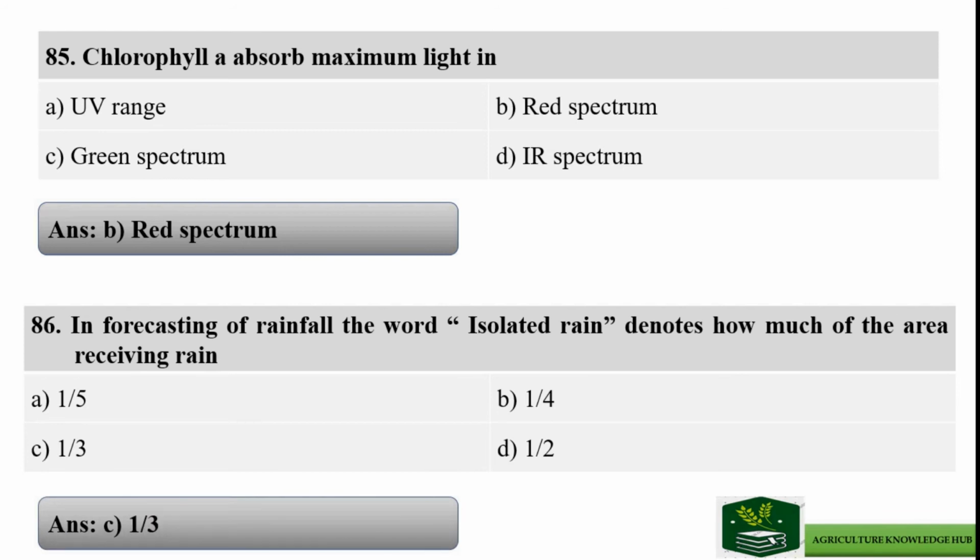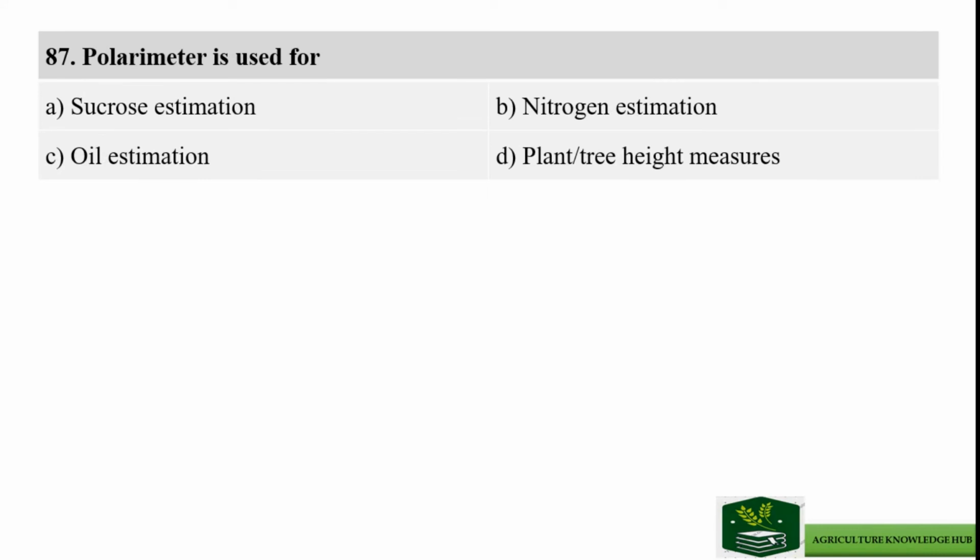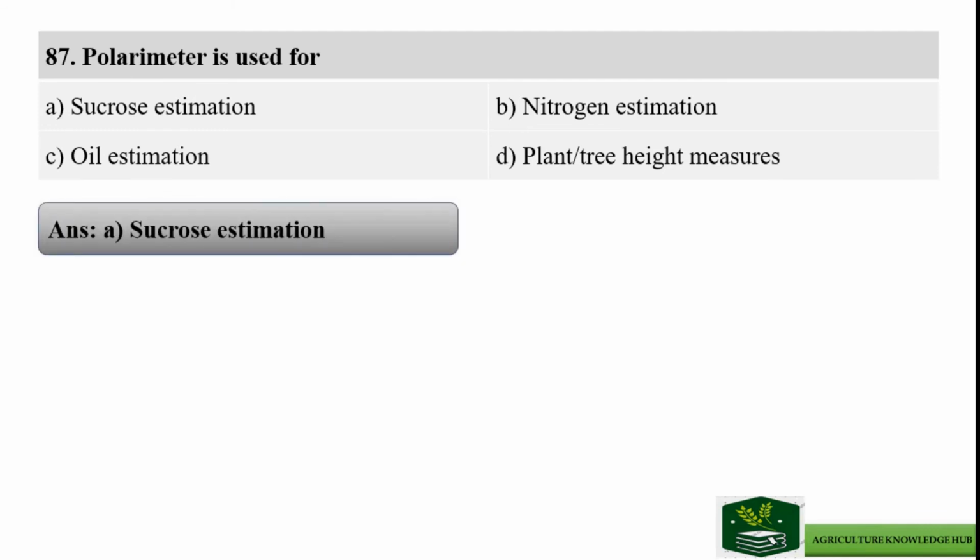Next question is: polarimeter is used for, and options are option A sucrose estimation, option B nitrogen estimation, option C oil estimation, option D plant or tree height measures. And right answer is option A sucrose estimation.